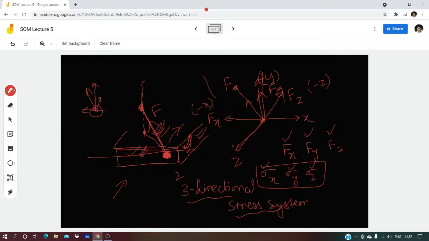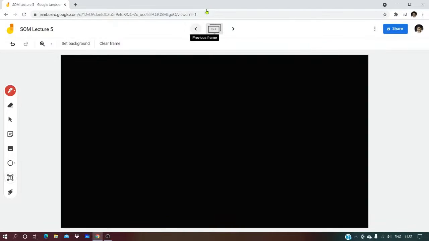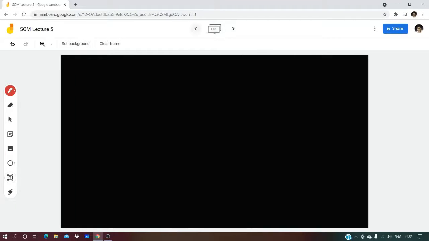So it is 3-dimensional. Depending on the application, different levels of stresses come into play. To study what is happening there in a very generalized way, let us see here. It is not exactly a cuboid, but assume it is a cuboid.